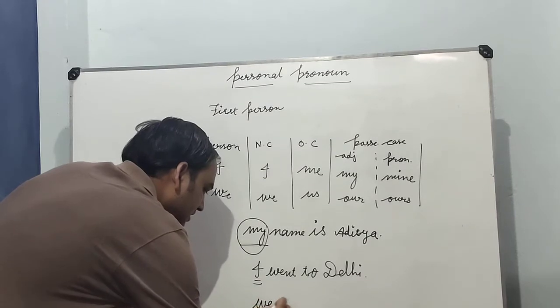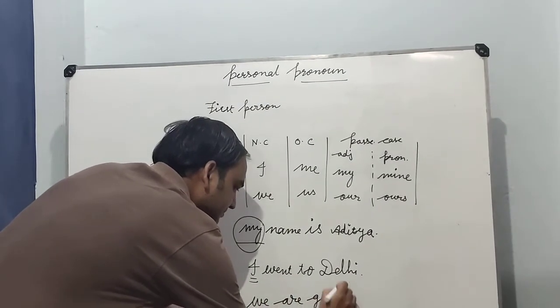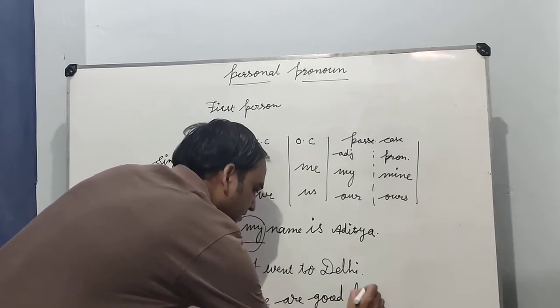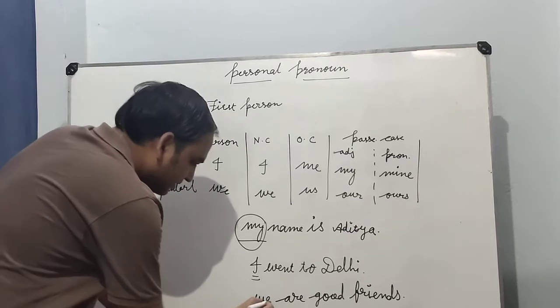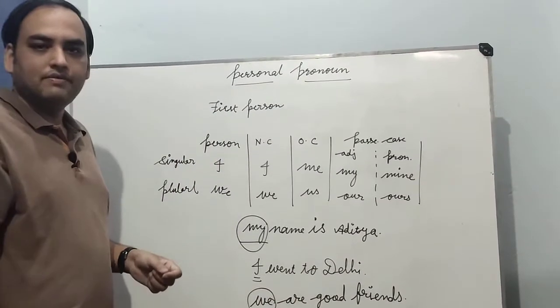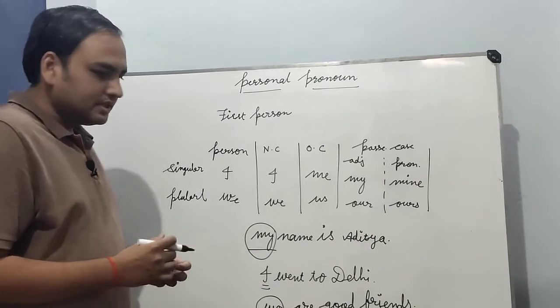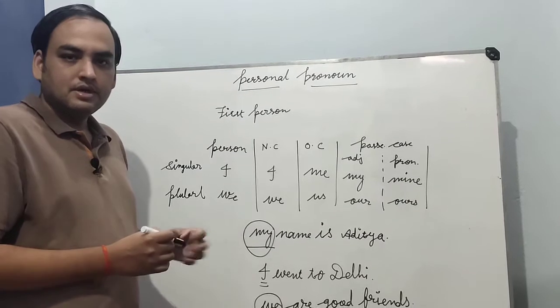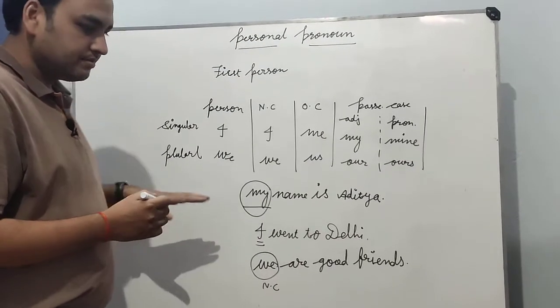We are good friends. It means कि हम बहुत अच्छे दोस्त हैं. Now we are using we. This is also a nominative case of first person pronoun. So these are the examples of first person pronoun.